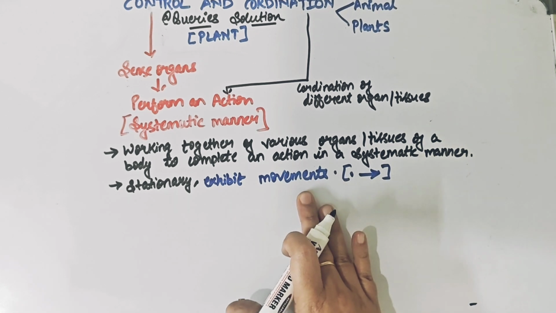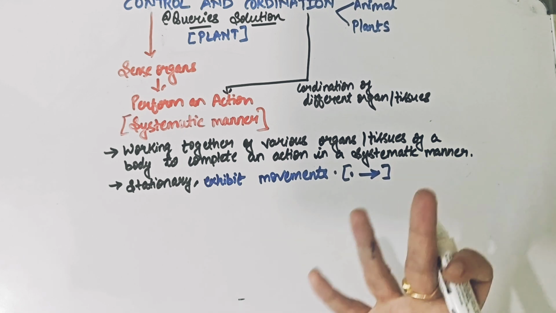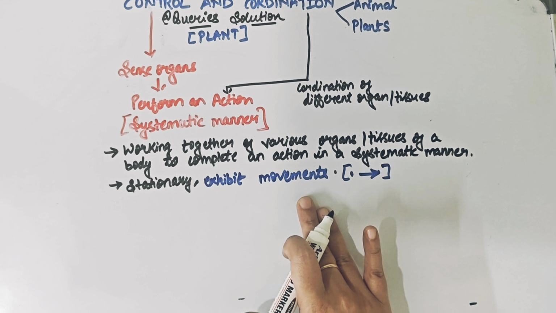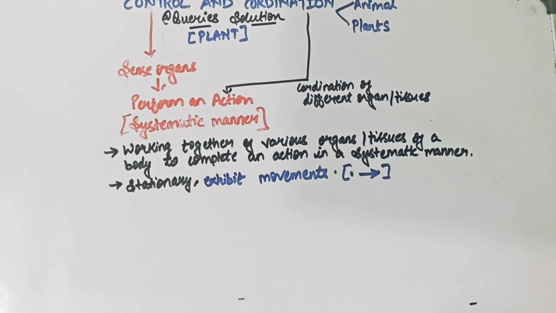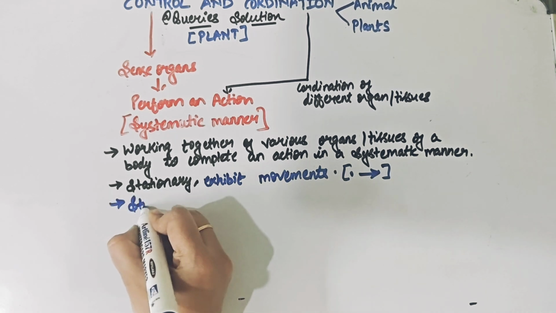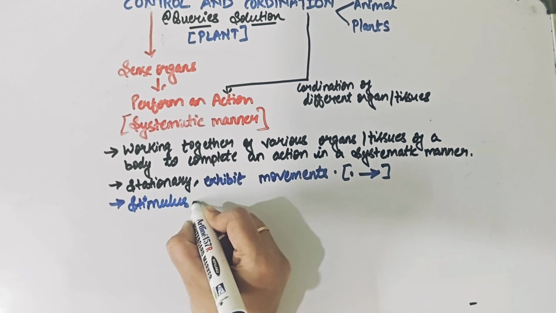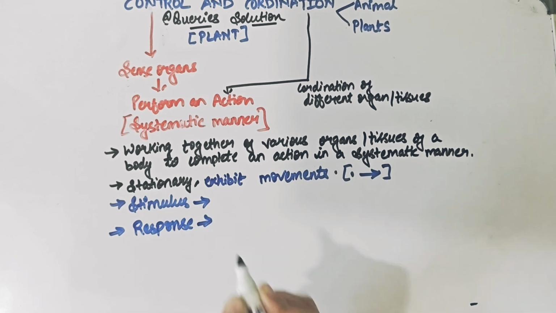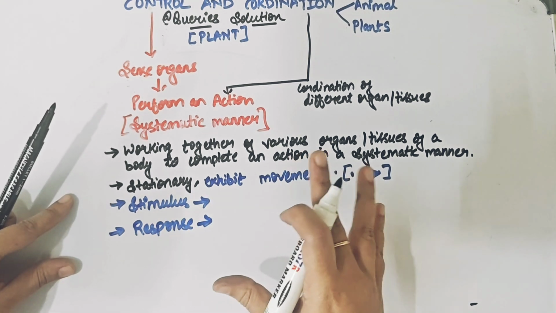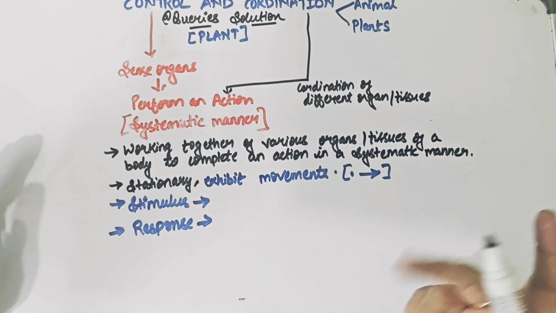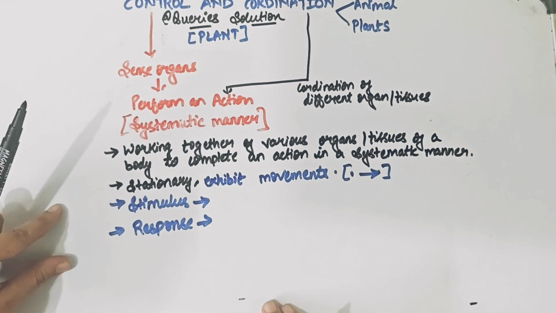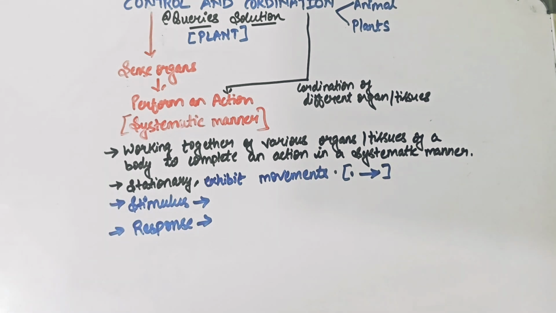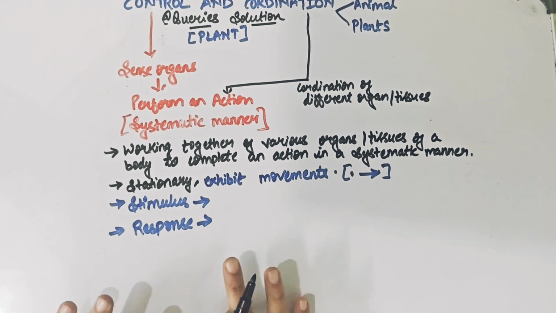And this is the entire concept, children, that we have to understand: what are the different types of movement the plant body is going to show to us. That's the same thing we are going to learn here. But before studying about these movements, it is very important that we are clear with two important keywords. One is a stimulus and another is a response. If you are clear with these two keywords, well and good, then you can very well understand the concepts of movement in the plant. But if you are not clear regarding what these stimulus and response keywords are, then just pay attention, because that's the exact thing I'm going to tell you right now.